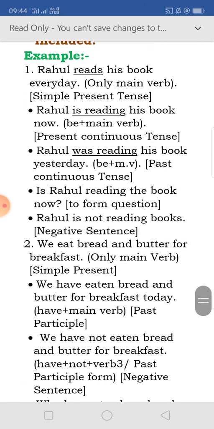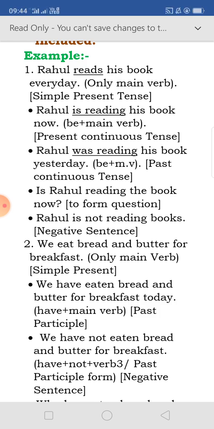Next, we are coming to the examples. Rahul reads his book every day. Here, reads is the only main verb. Now, we see it is in simple present tense.